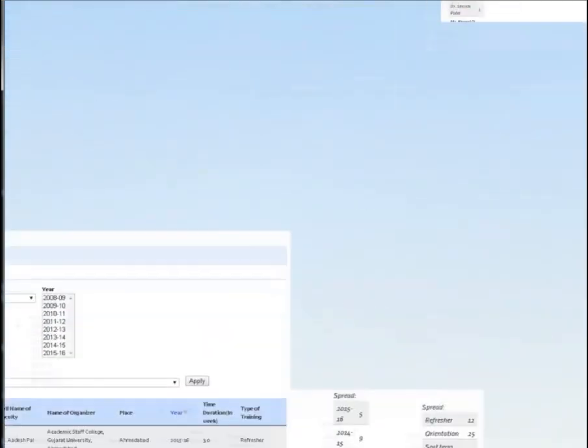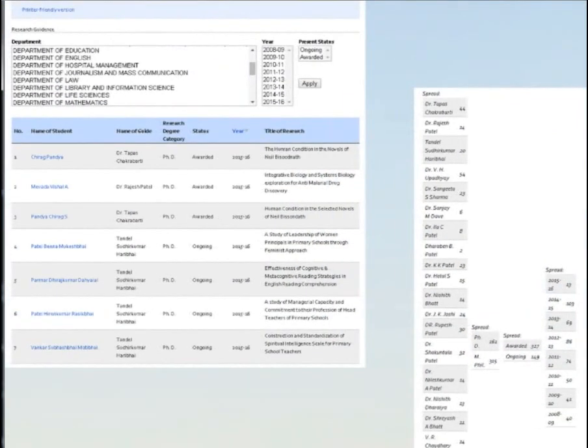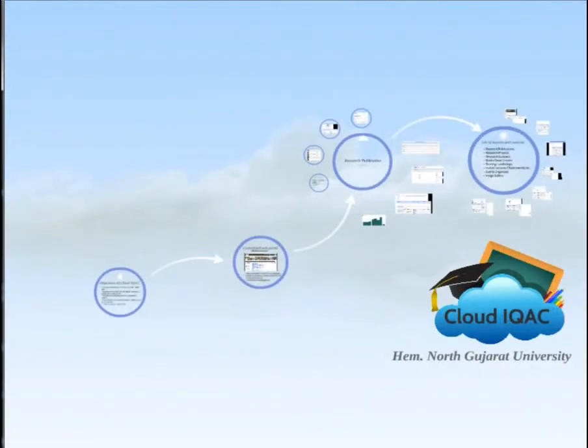Papers presented in the different conferences can be monitored centrally. Details of the faculty training can also be gathered together. Invited lectures by the faculty in the extension activity at the various organizations can also be monitored. And research guidance given by individual faculty can be visualized.